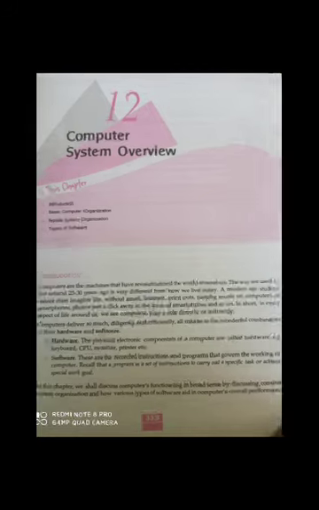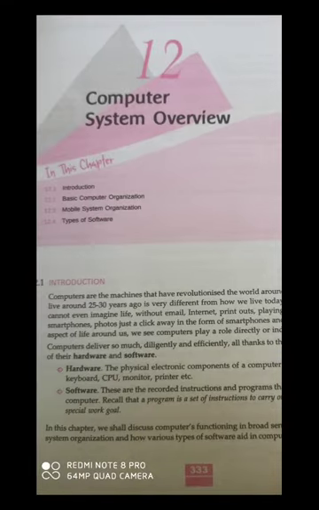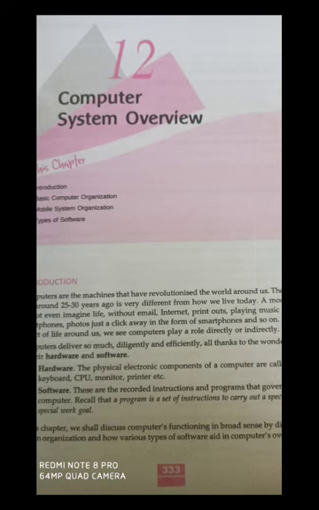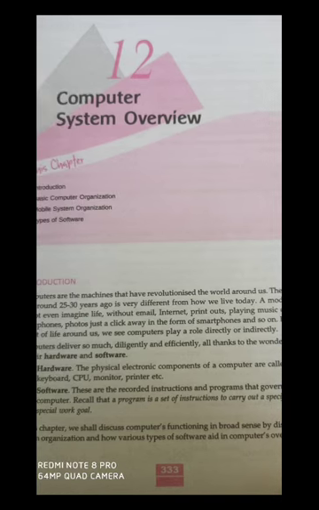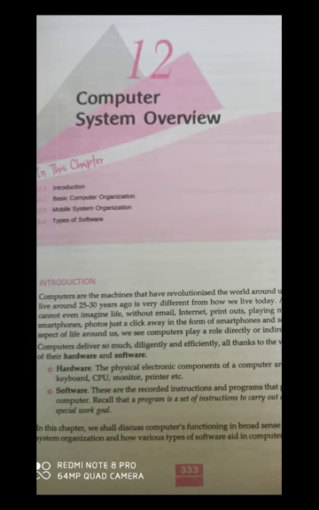A computer basically consists of two parts. What are the two parts? These two parts are hardware and software. What is hardware? Hardware is the physical component of a computer which we can touch, which we can sense, and which we can see with our eyes. Some hardware of a computer are monitor, keyboard, mouse, printer, scanner, etc.